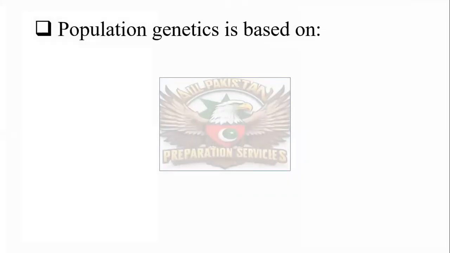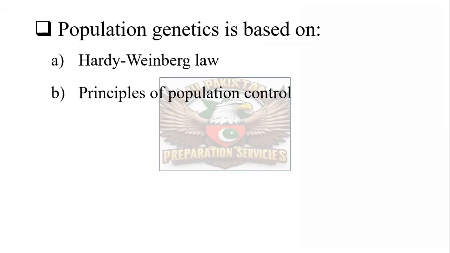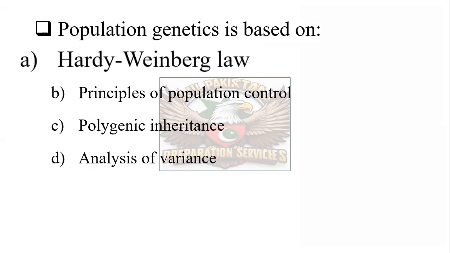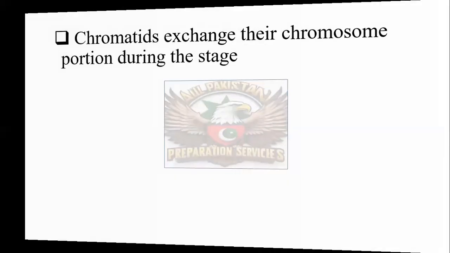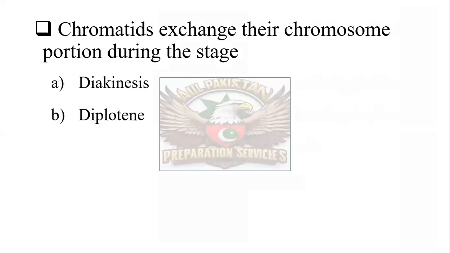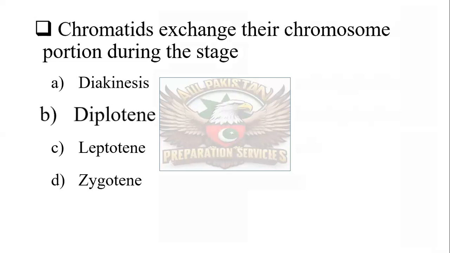Next question is: population genetics is based on Hardy-Weinberg law, principles of population control, polygenic inheritance, or analysis of variants. And the correct one is Hardy-Weinberg law. Chromatids exchange their chromosome portions during the stage of diakinesis, diplotene, leptotene, or zygotene, and the correct one is diplotene. Chromosome portions exchange during the diplotene stage of meiosis.